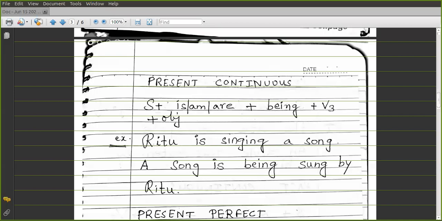By was left out, you can add by here. So if you see in the present continuous tense, you have to remember that you have to use the word being, in any continuous tense. Like, Ritu is singing a song. What is the passive of this sentence? A song is being sung by Ritu. So if the sentence is in the continuous tense, you have to use the word being.